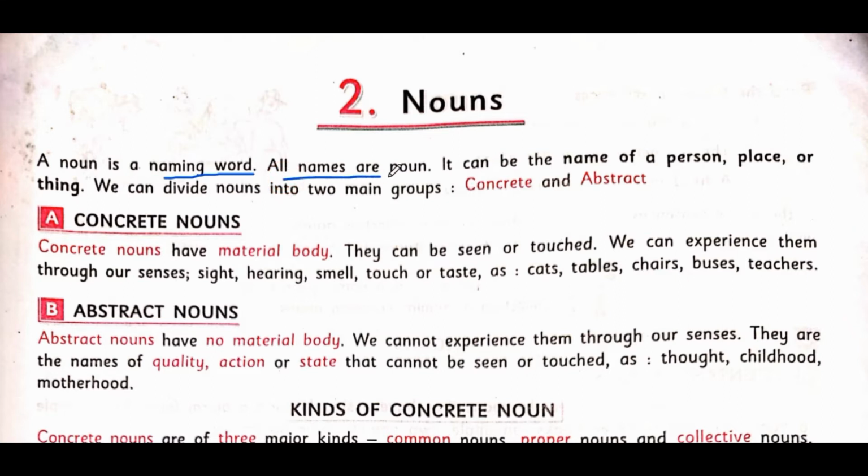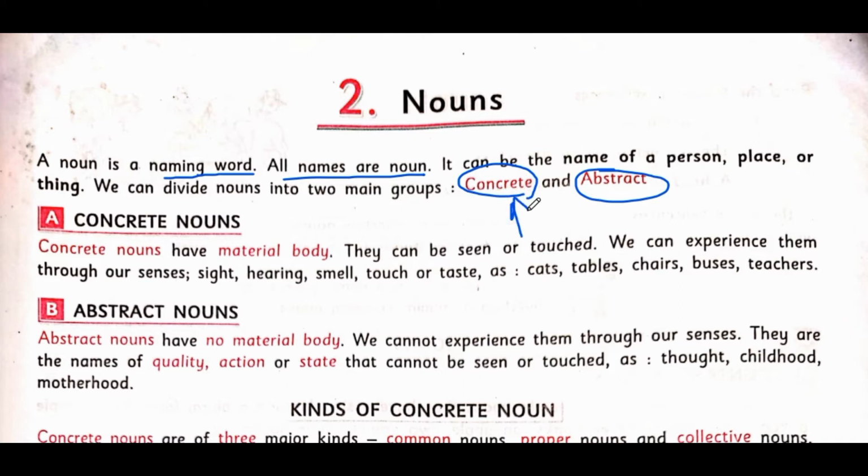All names are nouns. So nouns are broadly classified into two main types. One is called concrete noun and one is called abstract noun. That's clear. Now let me help you understand the meaning of concrete. You know the meaning of concrete.